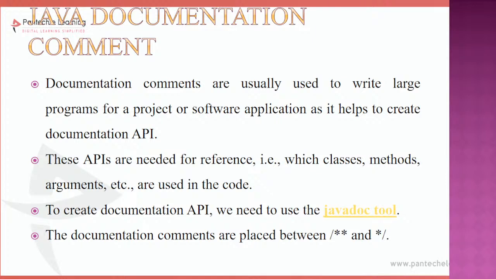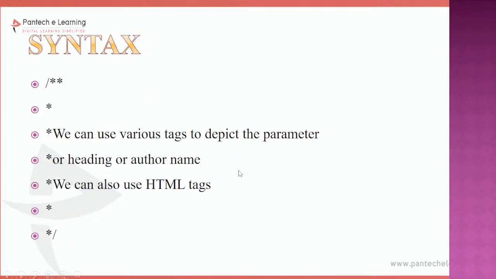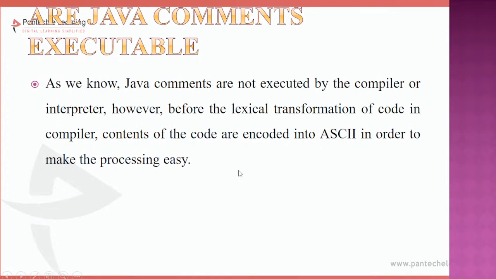Clear? So it is an extension of multi-line comments. As the complexity of my application grows, whenever I am building larger, even bigger applications, I can go for this kind of documentation comment. It is enclosed by slash, double asterisk and asterisk slash. So that is the main use of this documentation comment. Clear?